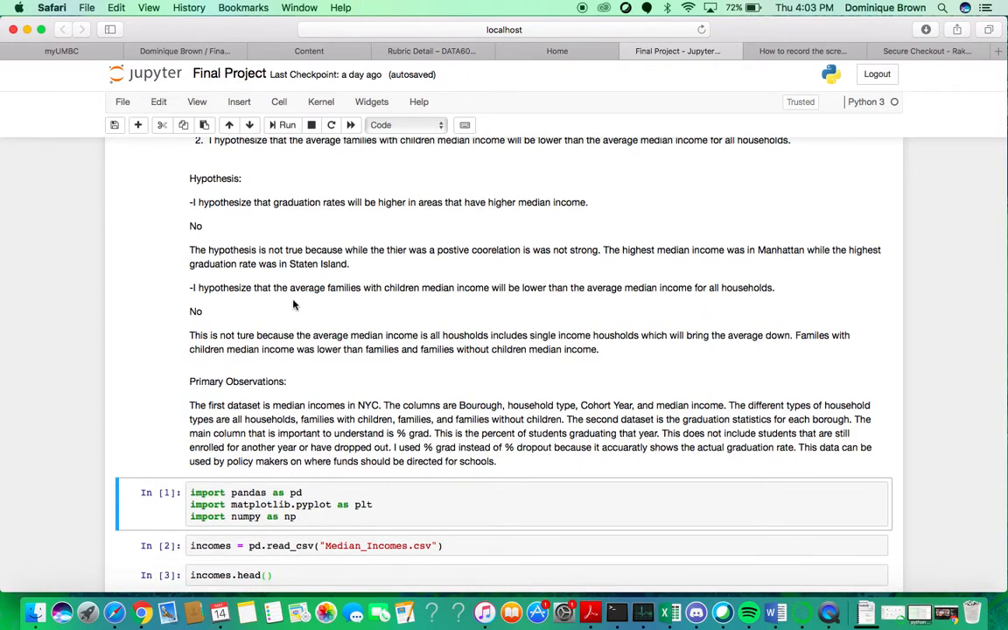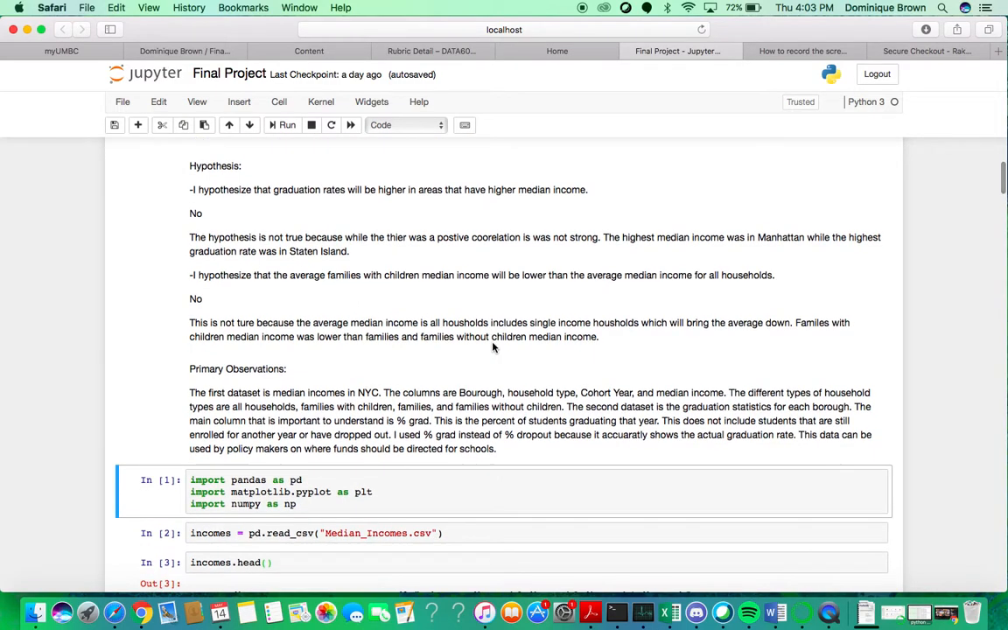Second hypothesis was that the average families with children median income will be lower than the average median income for all households. The answer to that was also no. This is not true because the average median income of all households includes single income households, which will automatically bring it down. It's not exclusively true, but more likely than not, you're having a 2-income household with children. It does make it lower and is something to take into account.